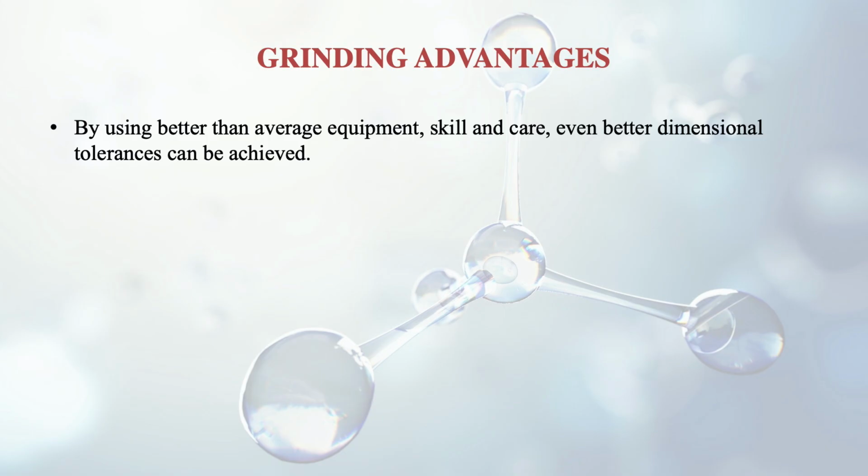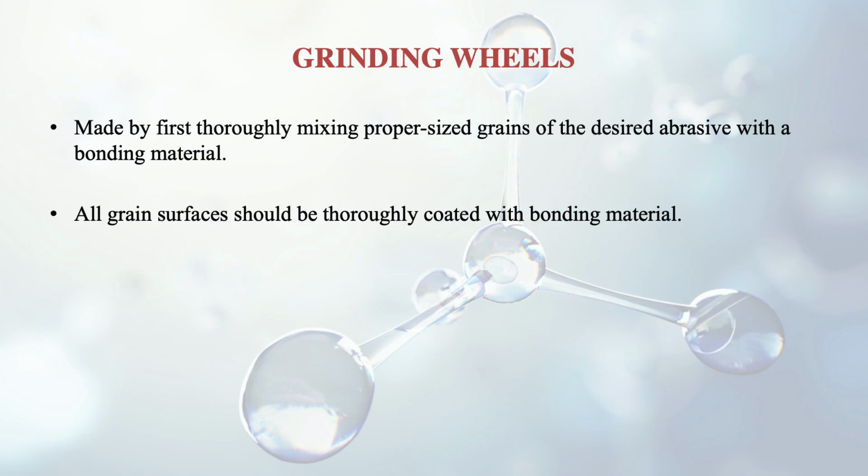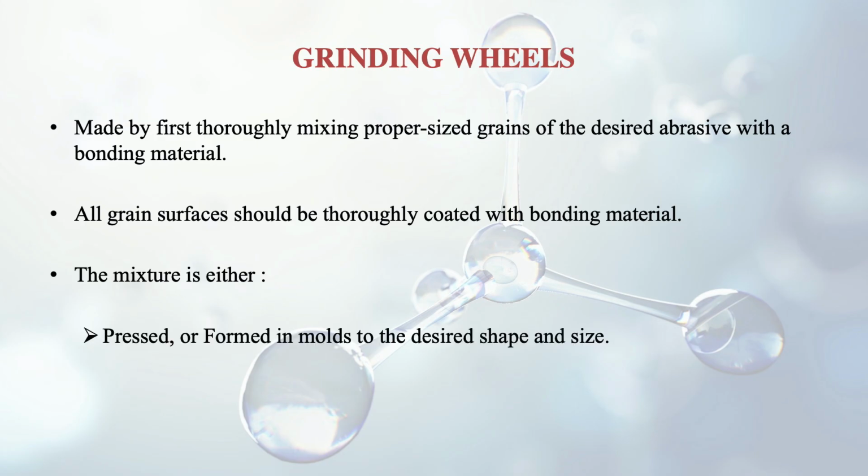Now a bit of discussion about the grinding wheels. A wheel is made by first thoroughly mixing proper size grains of the desired abrasive with the bonding material. Like we used alumina and silicon carbide, these are the raw materials, and all grain surfaces should be thoroughly coated with bonding material, and we have to bond them with each other, then we can form the grinding wheel. The mixture is then either pressed or formed in molds to the desired shape and size. So we can use molds to give it whatever shape and size we require.